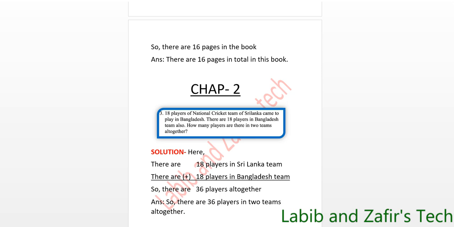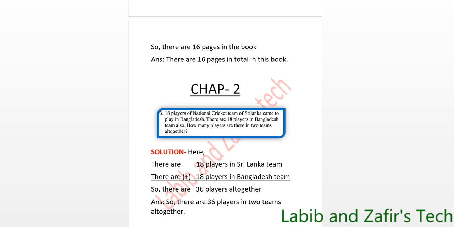Here, there are 18 players in the Sri Lanka team, as we saw in the question. There are 18 players in the Bangladesh team also, because it's also written here, 18 players in the Bangladesh team. So we have to add the total number of players of both teams to get the total number of players altogether. So there are 18 plus 18.